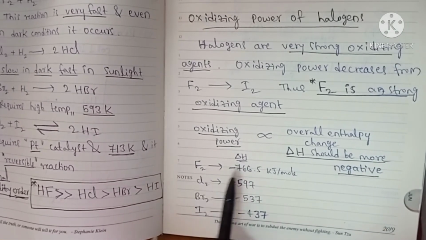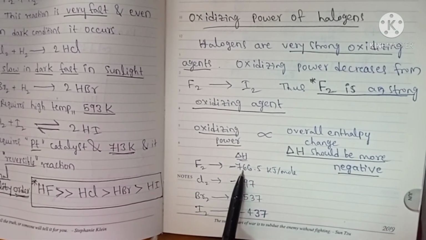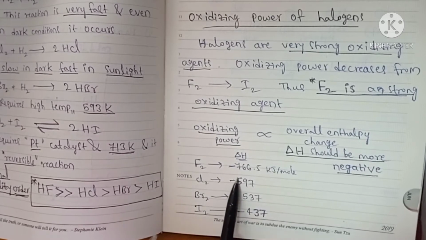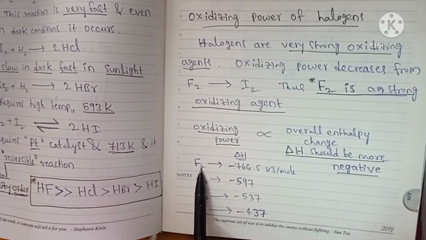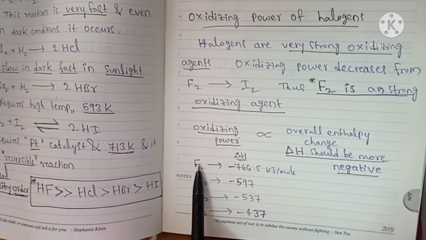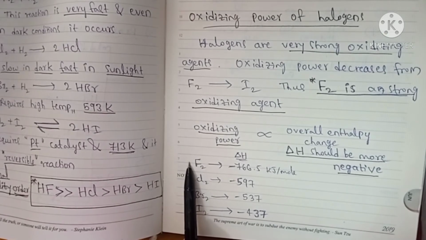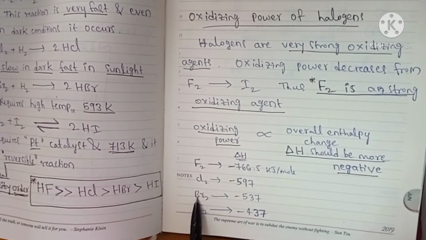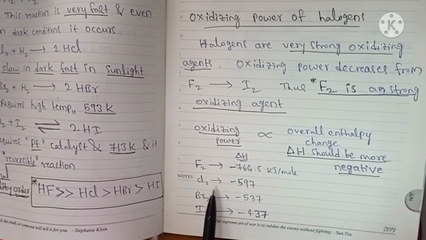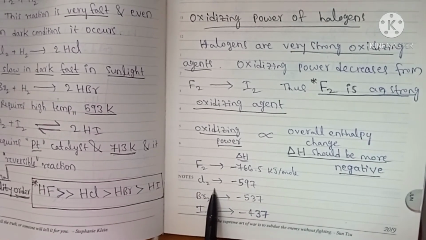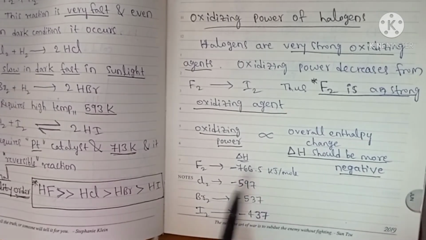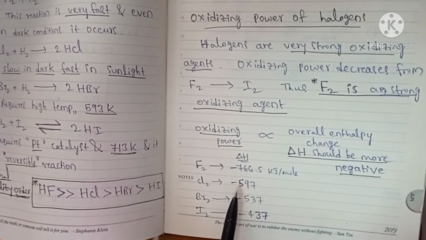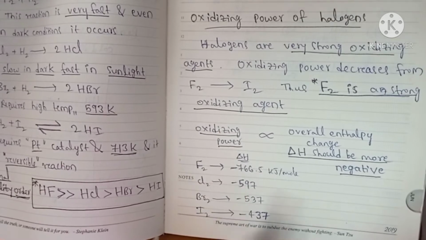So fluorine releases a high amount of energy if you compare these values. That's why fluorine is a strong oxidizing agent. Among these halogens, fluorine is the strongest oxidizing agent, and their power decreases from top to bottom. So this is about the oxidizing power of halogens. Oxidizing agent means it is itself reduced and it oxidizes other substances.